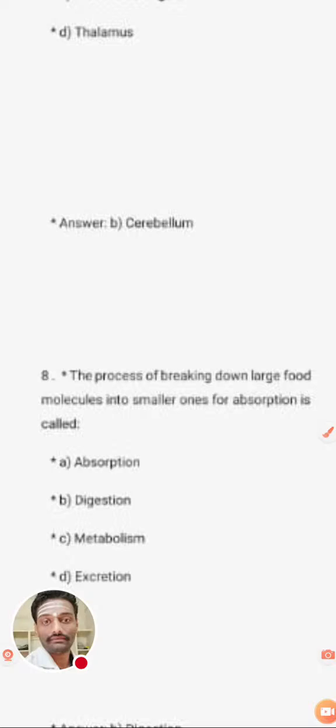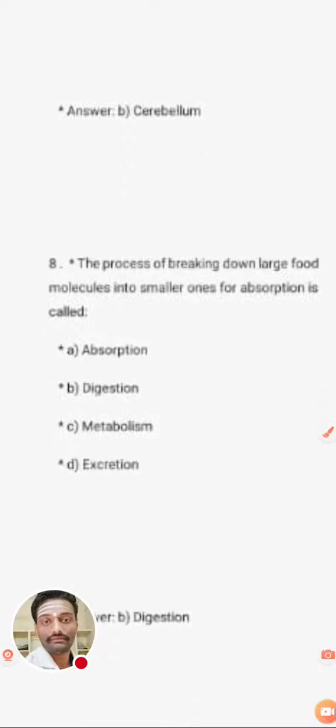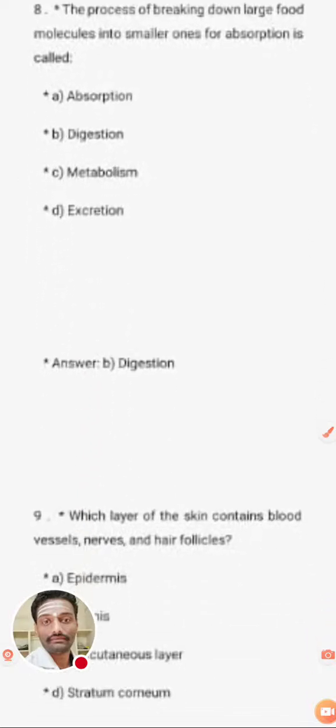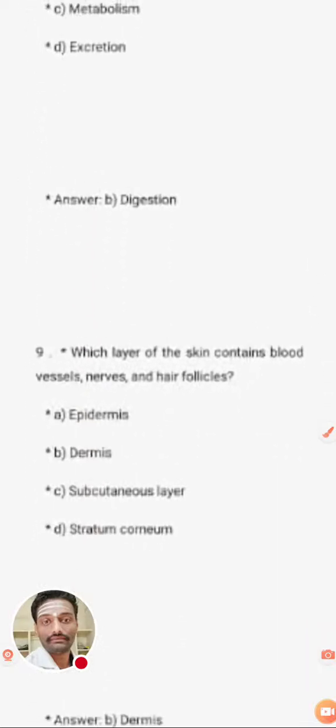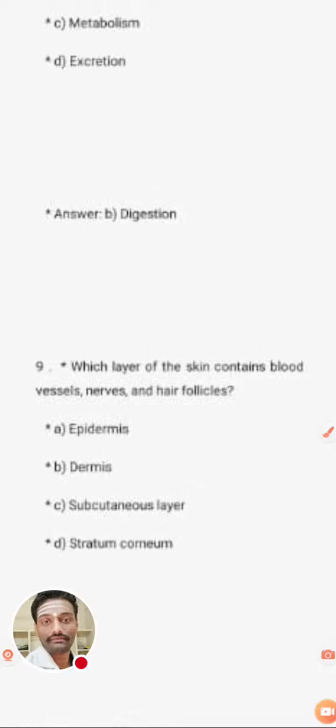The process of breakdown of the large food molecules into smaller ones is called digestion. Okay, this is a basic human physiology question. I think you all know the answer.